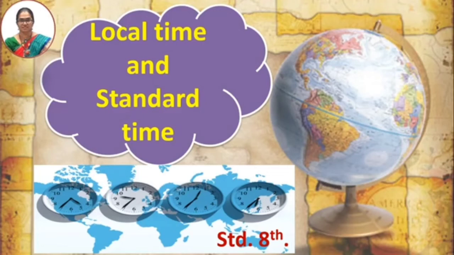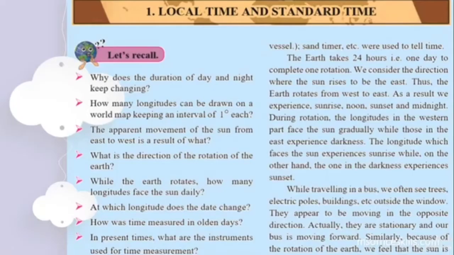For example, if you have someone who stays abroad, when you talk to that person, you realize that person is in a different part of the time frame, and you are in some other part of the time frame. So why do all these things happen? We will learn, but let us start by doing some recalling work.